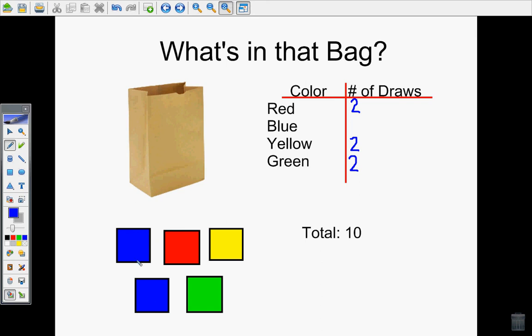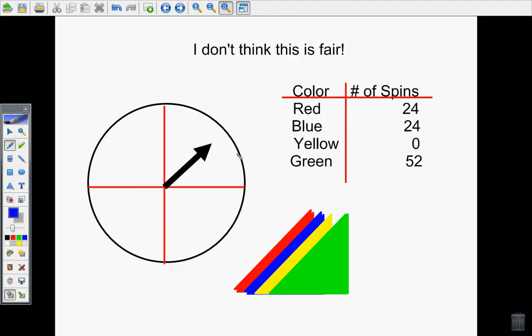Now blue is different because there's 2 cubes. That means it's 2 plus 2, which would be 4 draws. Notice my patterns hold up in the fact that blue should happen more than any other cube, and it should happen twice as many times as any other cube because there's 2 of the blues to only 1 of every other color. Now the same pattern can hold when I'm doing it with spinners. I can use the same process even though it's with a spinner now instead of drawing things out of a bag.